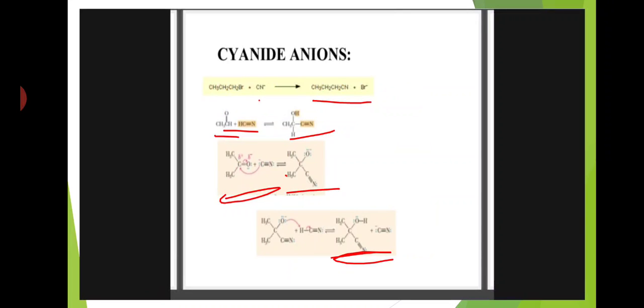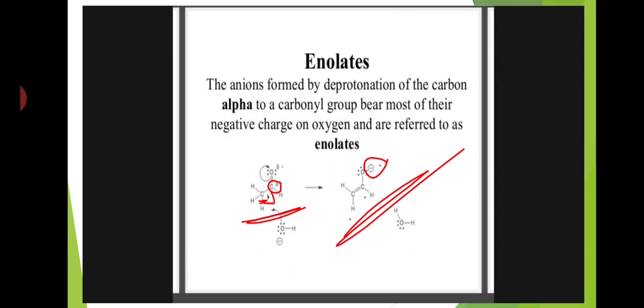Next are the cyanide anions. Here an alkyl halide reacts with cyanide and forms alkyl cyanides. When aldehydes react with hydrogen cyanide, they form aldehydic cyanohydrins. When ketones react with hydrogen cyanide, they form ketonic cyanohydrins.